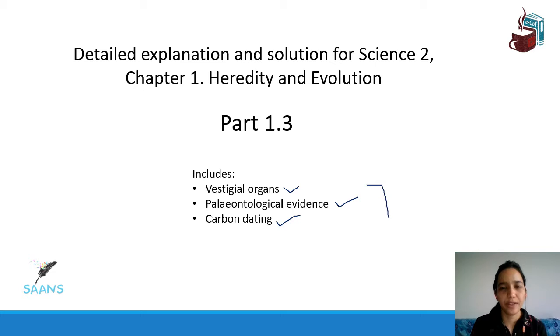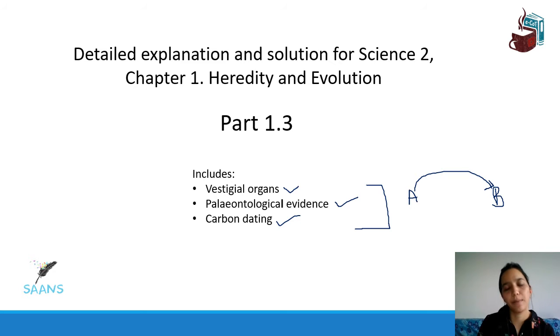These are all evidences of evolution that show how changes take place in organisms from one generation to the other over a long period of time. So these are gradual changes, and they show us that all of us came from a single organism, or all of us were unicellular organisms first, and then we went on to become multicellular organisms and developed our own species. Okay, so let me go through it fast.